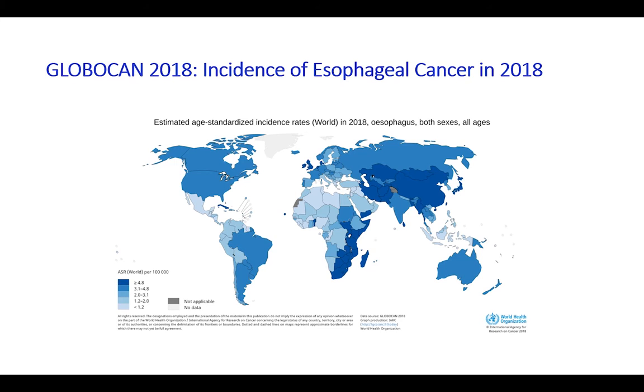Esophageal cancer is the 8th most common cancer in the world and can be classified as either adenocarcinoma or squamous cell carcinoma. In Africa, there is a particularly high burden of disease for the squamous cell subtype of esophageal cancer, with high incidence areas in eastern and southern Africa.